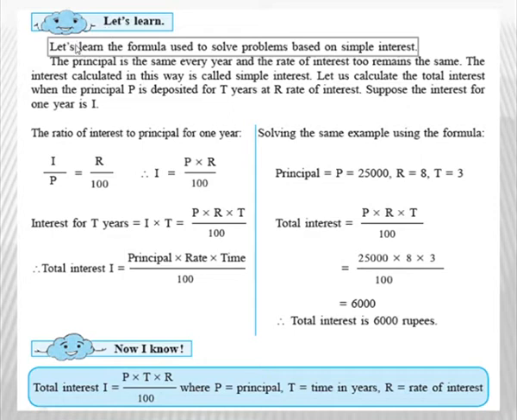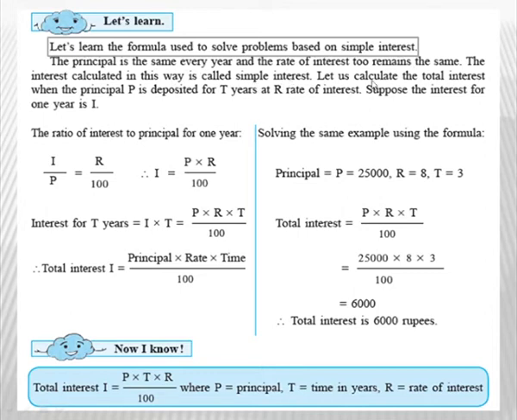Now let us see here. The principal is the same every year and the rate of interest too remains the same. The interest calculated in this way is called simple interest. That is, the principal is same every year. It means the principal for the first year will remain same for the second year, third year and so on. Here the principal will not change. Here the principal remains constant or same every year. Rate of interest will also remain the same for the complete time. Now in this way, if you are calculating the interest, then it is called as simple interest.